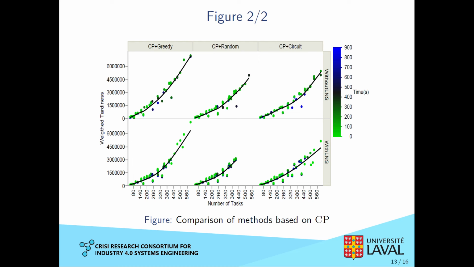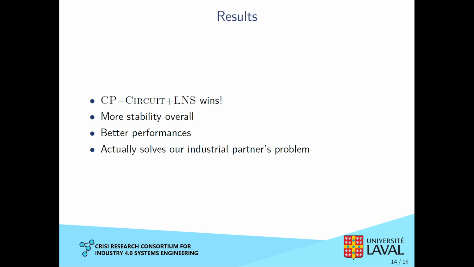For some reason, the LNS seemed to work better with CP plus greedy and CP plus circuit. My guess is that since we've got a good initial circuit, it's easier to fix a few tasks than trying to correct a poorly made initial circuit.